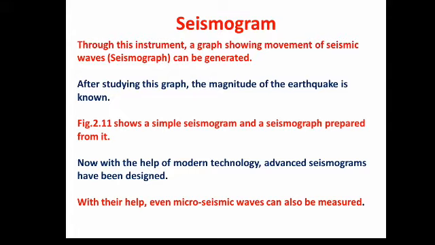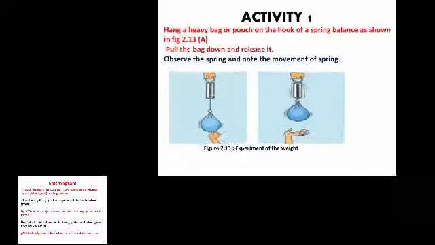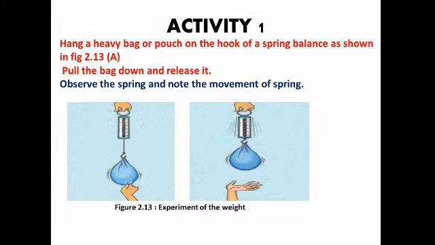And for better understanding, figure 2.11 shows a simple seismogram and the seismograph prepared from it. Observe that one. And now with the help of modern technology, advanced seismographs have been designed, digital ones we call them, and with their help even micro seismic waves can be measured. Okay, and for better understanding of the primary waves, secondary waves and L waves, surface waves, here some activities are given. Try to understand and find out which type of waves are generated from each activity.